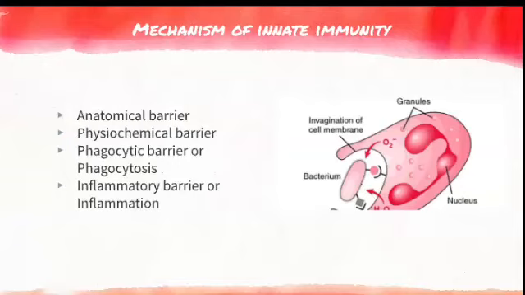The next is the physiochemical barrier. When any microorganism enters our body, the body reacts to it by releasing some chemical substances. We call them cytokines. Examples of cytokines are interleukins, bradykinin, serotonin, prostaglandin. All these chemicals will be released when there is any kind of entry of microorganism or any kind of infection. We call it the physiochemical barrier.